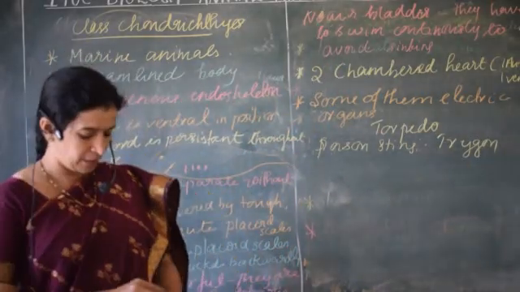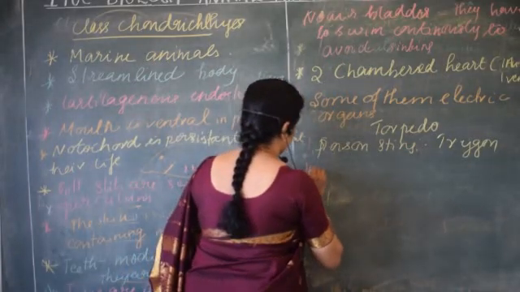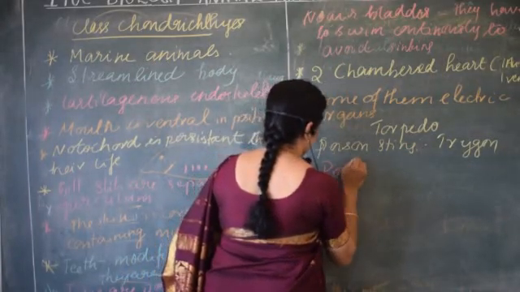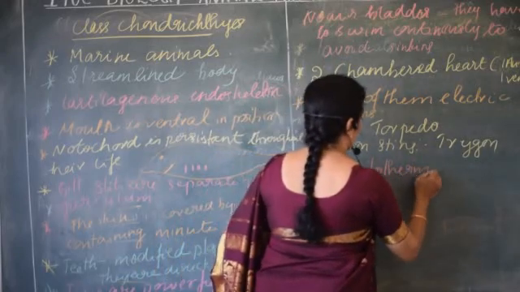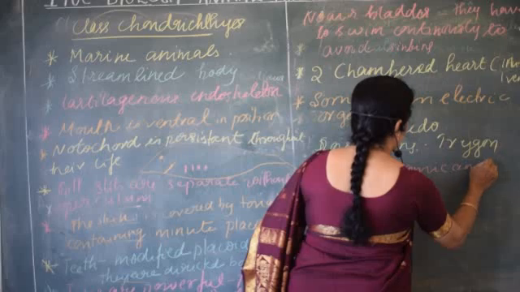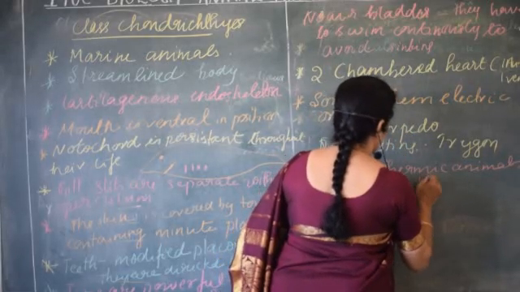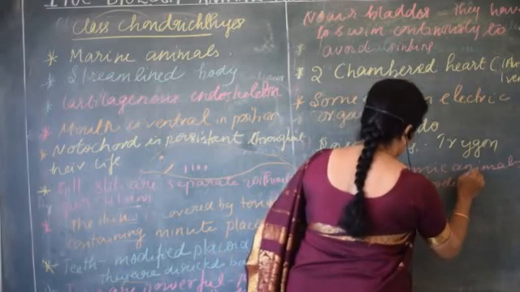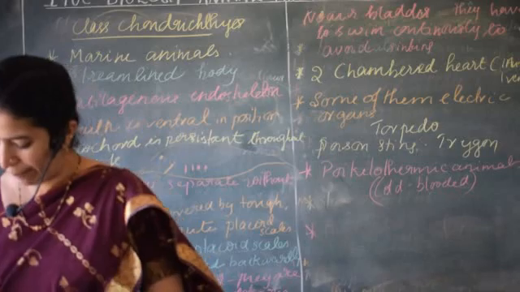Then what about their temperature regulation? Do they have the ability to maintain the body temperature constantly the same? No, they cannot. So they are called poikilothermic animals, or otherwise cold-blooded animals, which cannot maintain a constant body temperature.